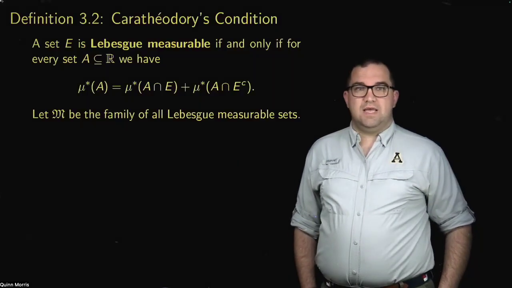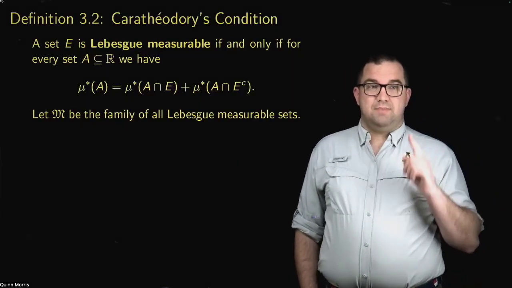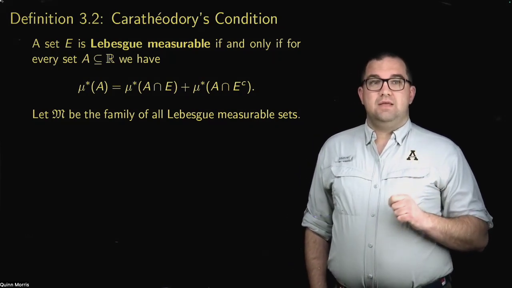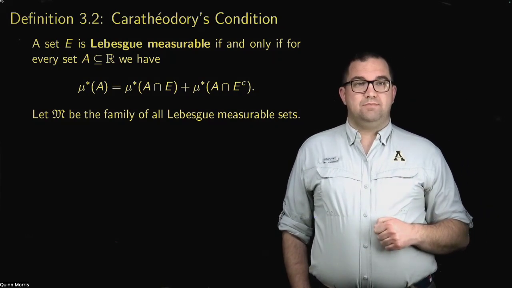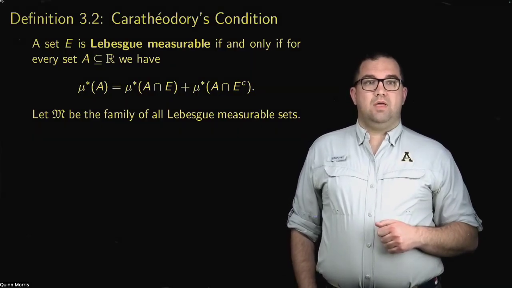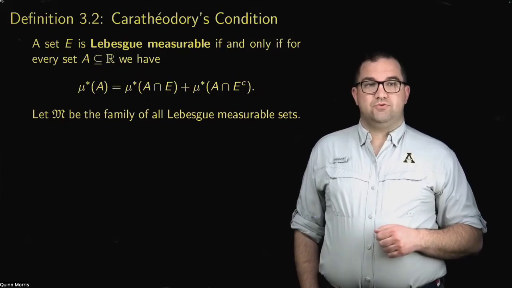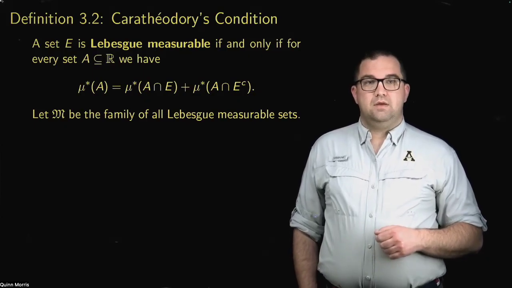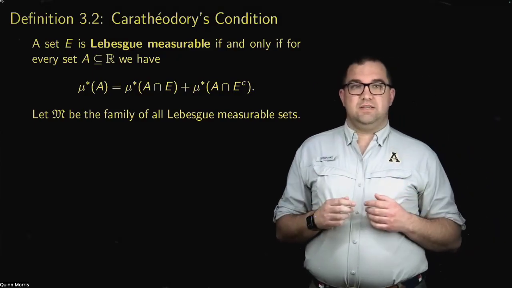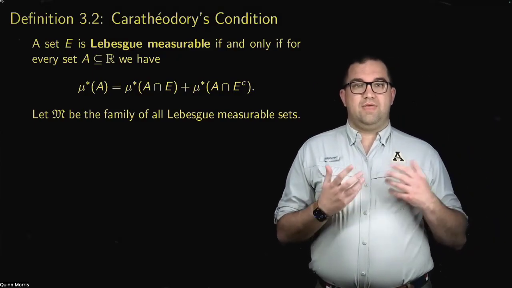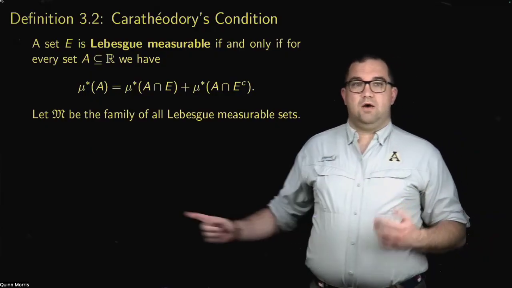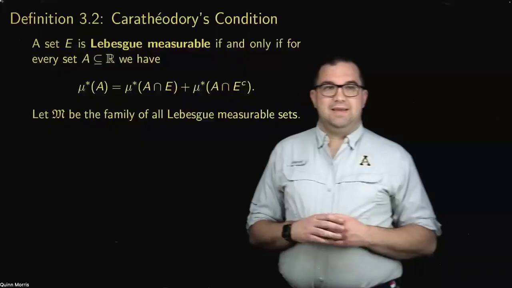This condition says a set E is measurable if, for every set A, the outer measure of A is equal to the outer measure of A intersect E plus the outer measure of A intersect E complement. If we take every set E that satisfies this condition, then we call that set of sets the set of all Lebesgue measurable sets, which we denote by this script M.